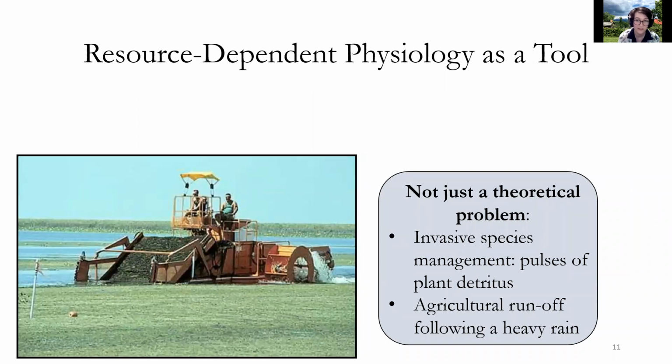For example, invasive plant management can involve chopping up plants and throwing them into a lake, which provides a pulse of detritus for snails. Additionally, agricultural runoff caused by heavy rains has already been associated with increased schistosomiasis risk, and it's already been demonstrated in other snail trematode systems to directly increase cercariae production. So it might be useful to know when it's best to anticipate when a heavy rain will be the worst for infection risk.